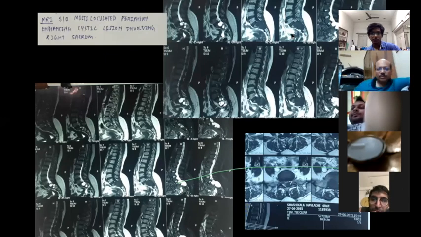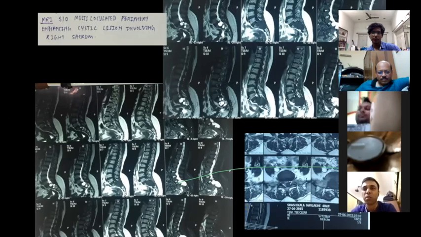Kaushik, can you comment on this? Sir, is that a T2 weighted image you are saying? This is a T2 weighted image, and this is a T1. Actually, it's a cystic area, sir. T1 is a homogeneous signal. T2 is a variegated signal intensity. Somewhere it is hypointense, somewhere it is hyperintense.